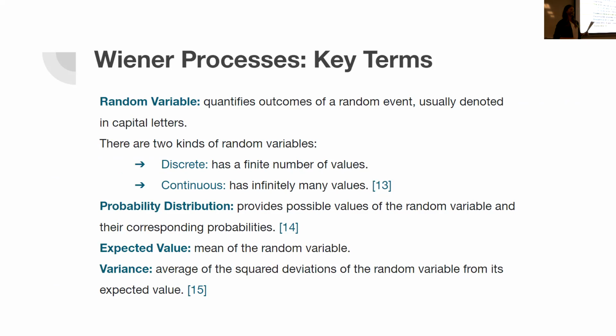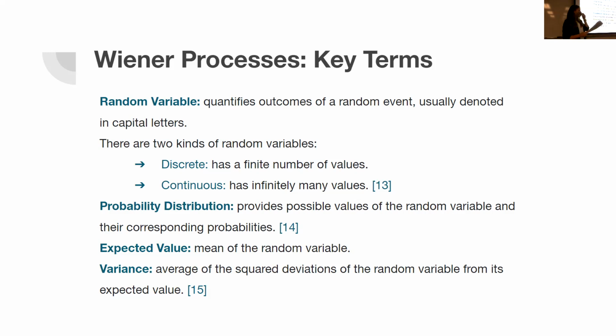Before I do that, I would like to introduce some important key terms to understand the next few slides. First of all, we have a random variable that simply measures the outcomes of a random event, and they're usually denoted with capital letters. You're probably going to see capital X, capital Y in the next slide. There are two kinds of random variables, discrete and continuous. Discrete random variables have a finite number of values, whilst continuous random variables have infinitely many values.